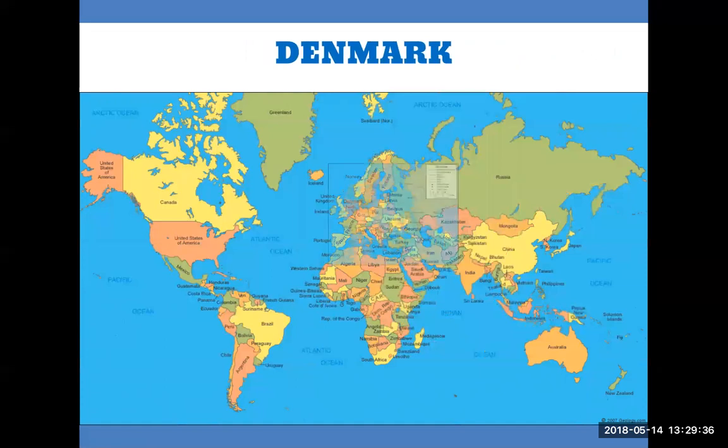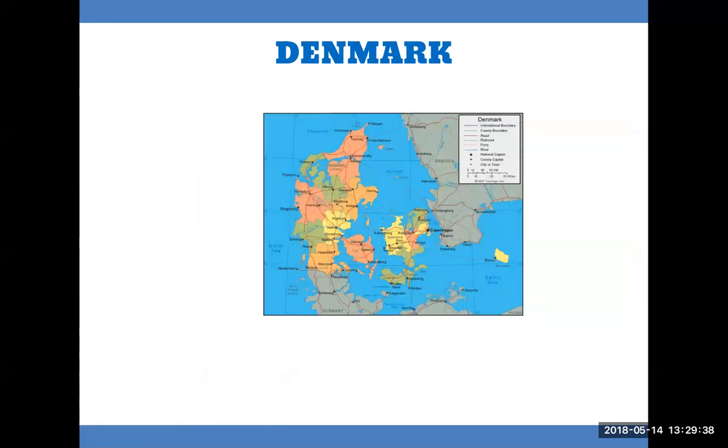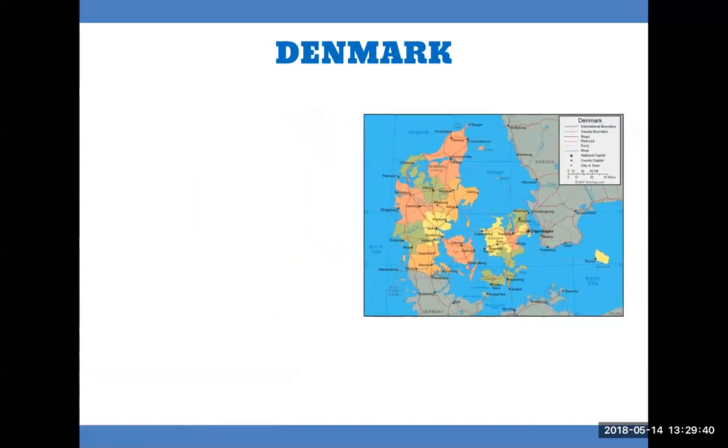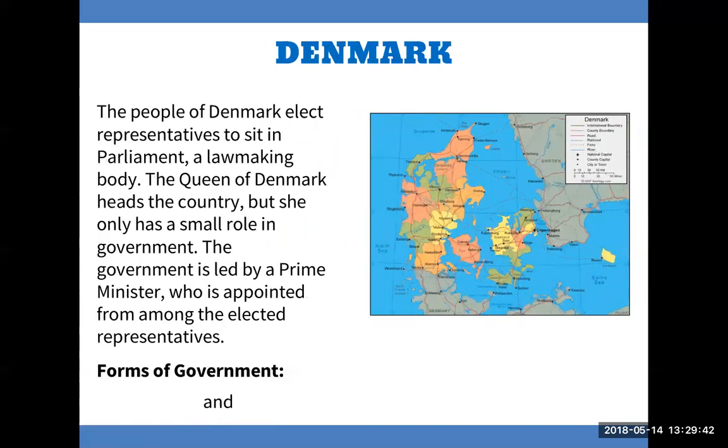Denmark. The people of Denmark elect representatives to sit in parliament, a lawmaking body. The Queen of Denmark heads the country, but she only has a small role in government. The government is led by a prime minister, who is appointed from among the elected representatives. Forms of government: monarchy and representative democracy.